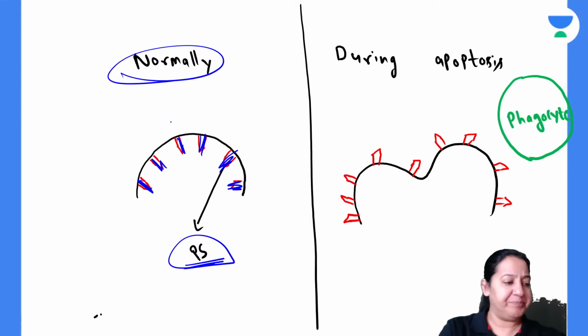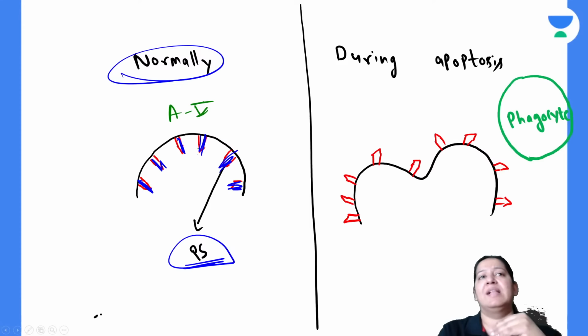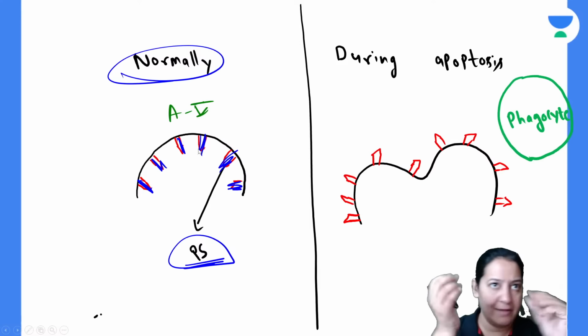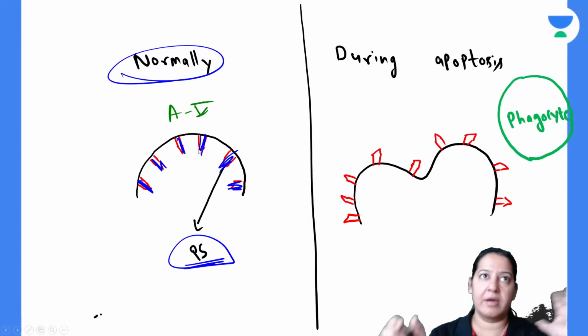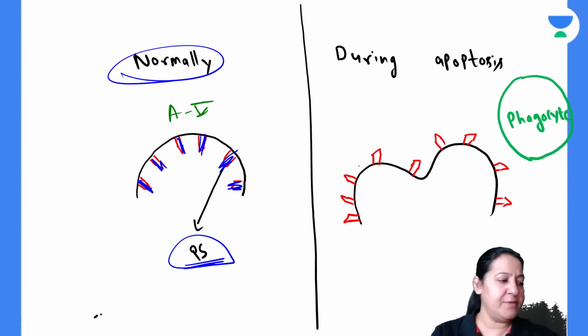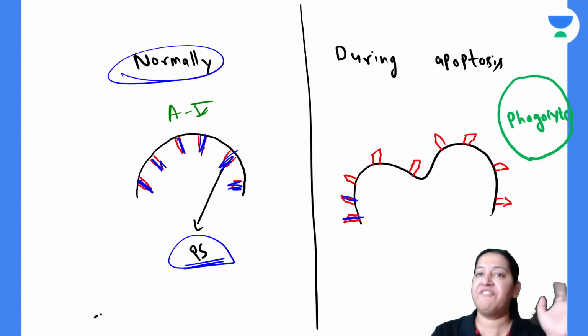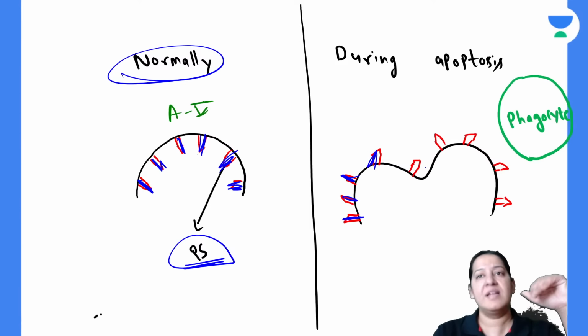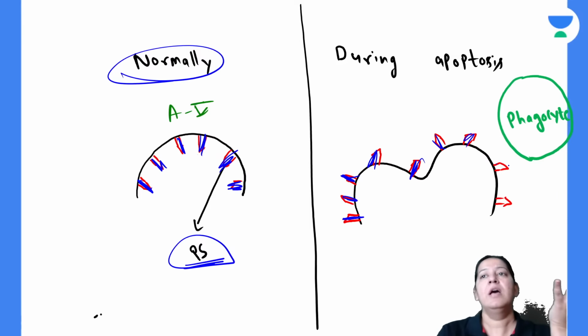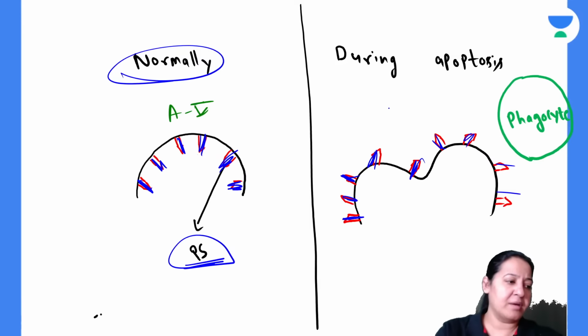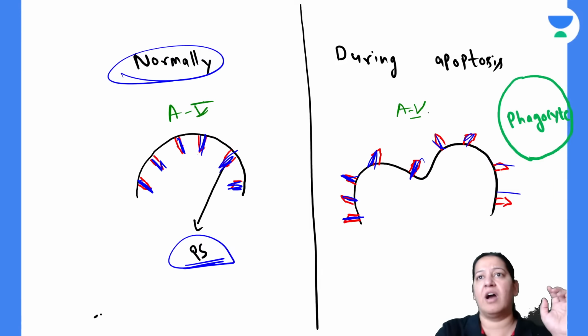So if you give annexin 5 here, it cannot bind with phosphatidylserine, so this cell does not take the marker. But during apoptosis, as we already know, phosphatidylserine flips out to the outer surface, there is externalization of phosphatidylserine. So the marker annexin 5 will bind with it and give color to the apoptotic cell.